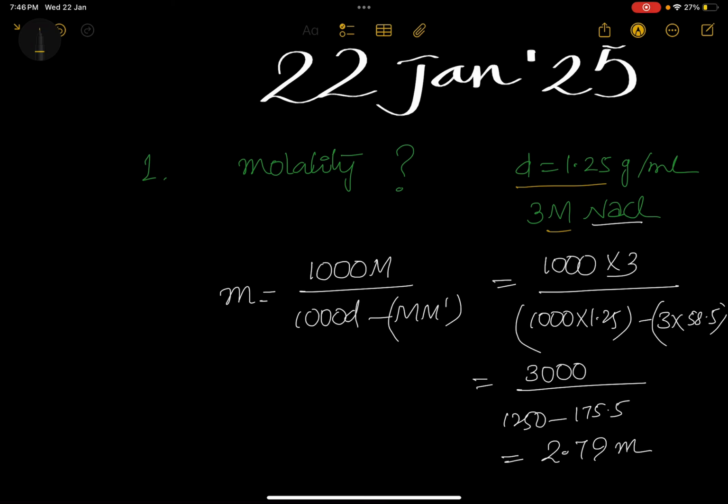2024 में भी इसमें दो क्वेश्चन पूछे गए थे दो बार. So this is one very important formula. Directly apply 1000 M. This is molarity, d is density. This is molarity and this is molecular mass of the solute.